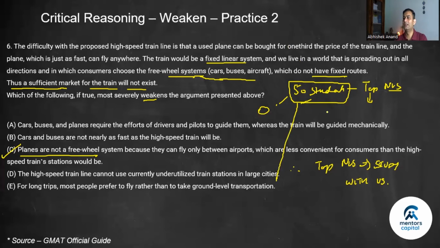If this is not given, 50 out of how many? So I might be teaching, let's say 5,000 students. So 50 out of 5,000 is 10%, which is a very slow number as compared to some other competition. Maybe उनका percentage ज़्यादा हो, ठीक है? But wherever if you have a choice, जो premise को directly काट रहा है, directly counter कर रहा है, that's the best answer.